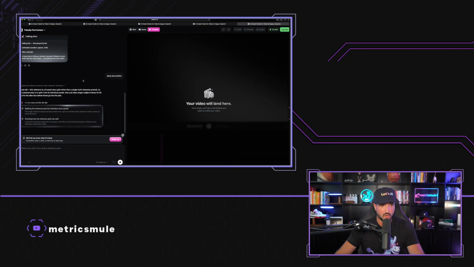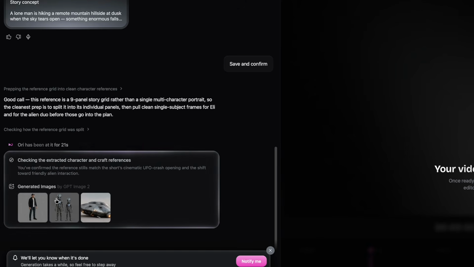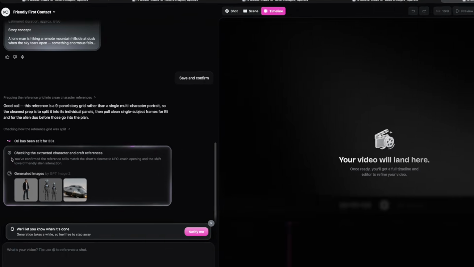Okay, I mean, that's pretty impressive. Now, one last thing. How is our movie coming along? And now we can see that it's already giving us more generated images. The character, which is me, the 2 aliens, and it's taking out the specific portions of the grid. That's where we have the UFO, the aliens, and even myself over here.